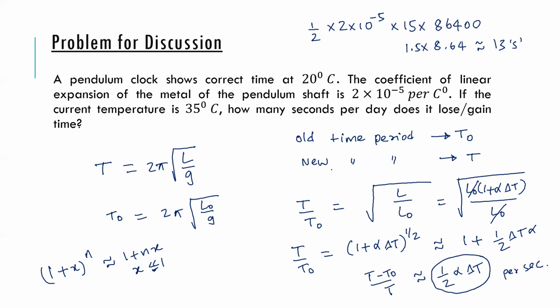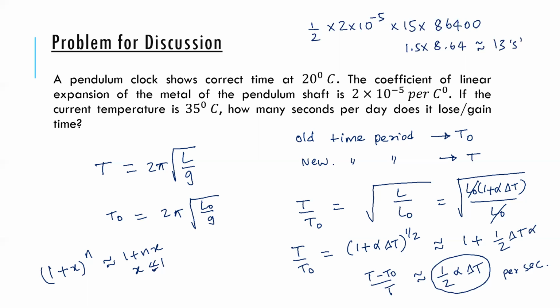Now keep in mind what is happening: the length of the pendulum is increasing. If the length of the pendulum increases, the time period increases. Suppose the old time period is say 4 seconds. The current time period may be 5 seconds.